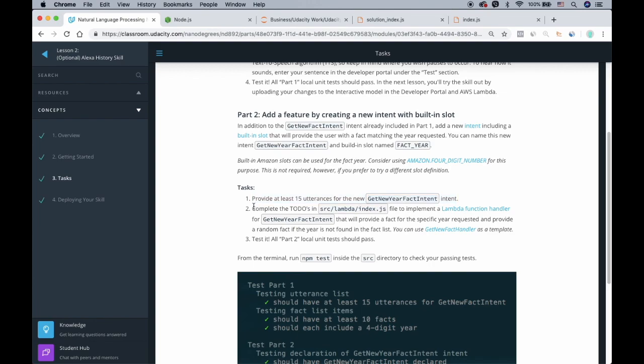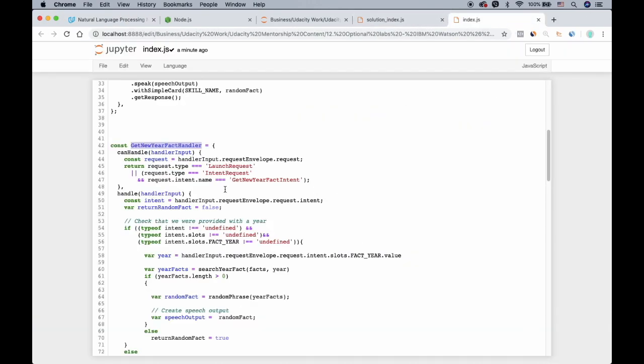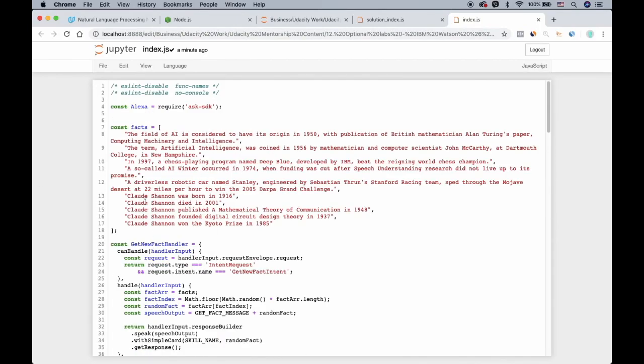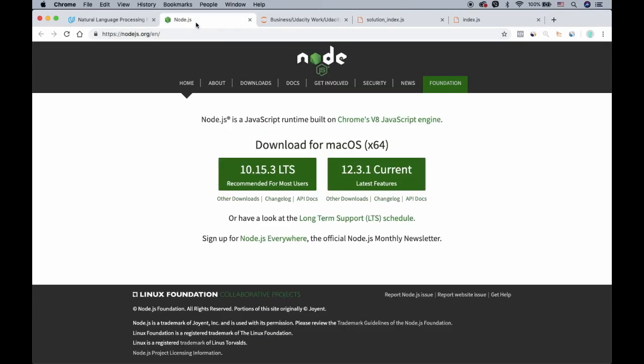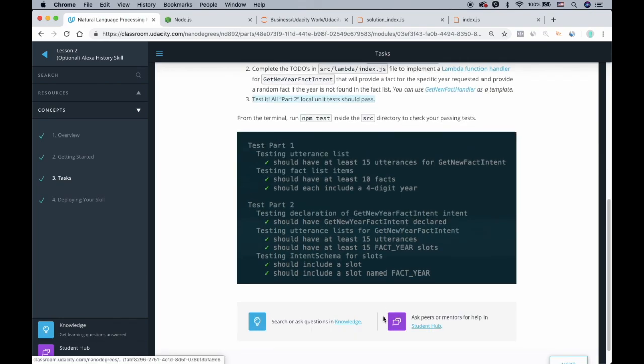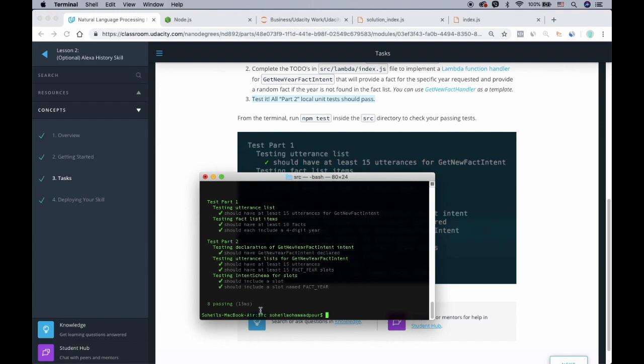Okay, after that you can go to this source lambda index.js and do the to-dos. It has already been done for you, so there are no to-dos. All of it has been written down. So that is it. If you test it, all of it will pass. As you can see, everything has passed. There's no single error. Now we are ready to put this JavaScript and JSON files into our Alexa.